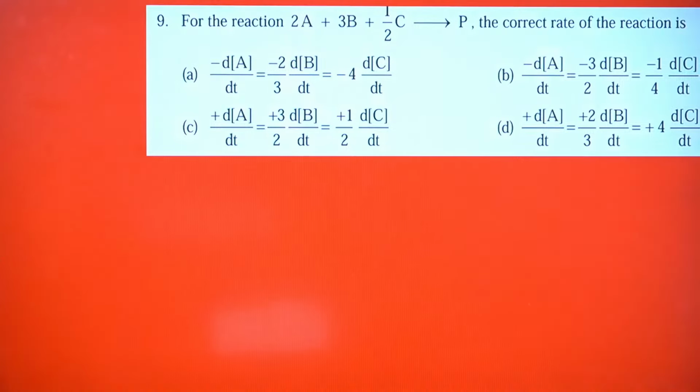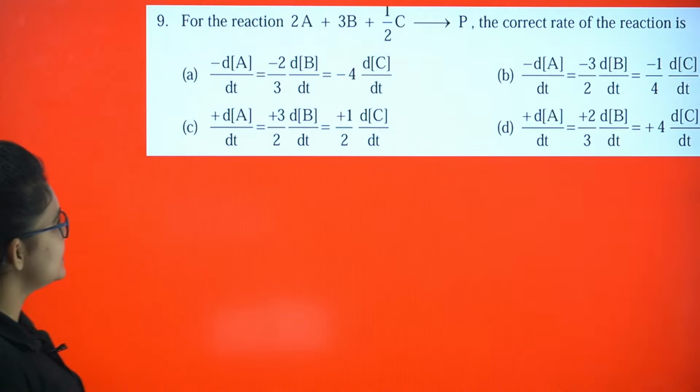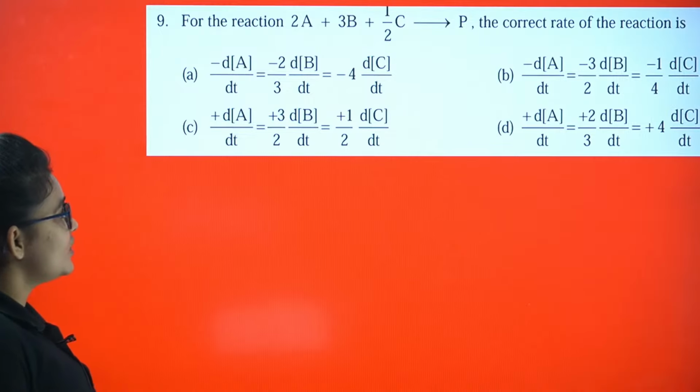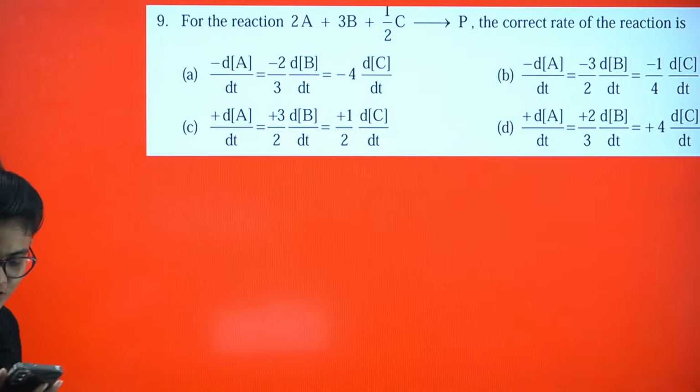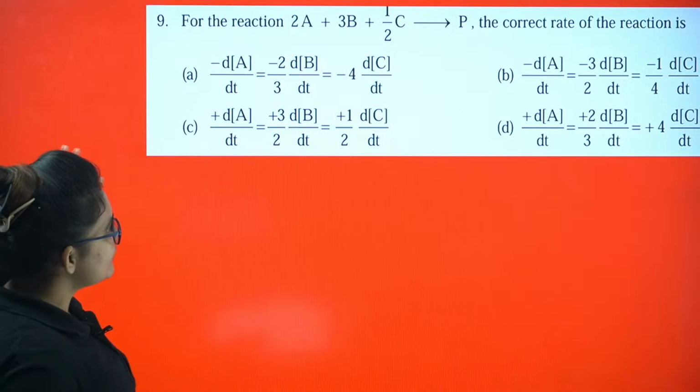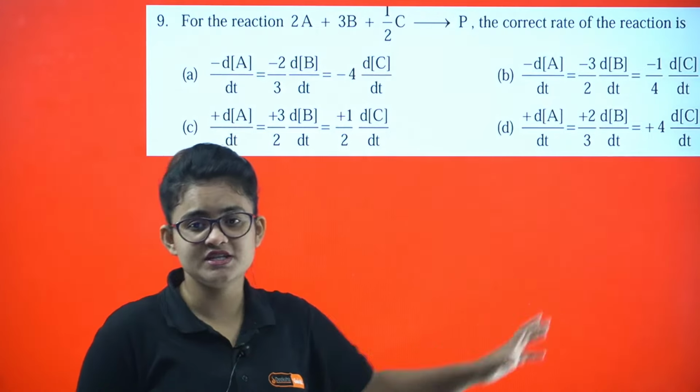Okay, let's proceed. For the reaction 2A plus 3B plus half C gives P, what is the correct rate of the reaction? You have to just write the rate of the reaction at first.